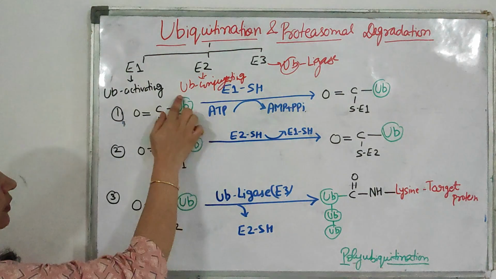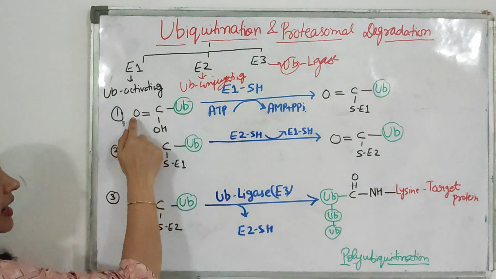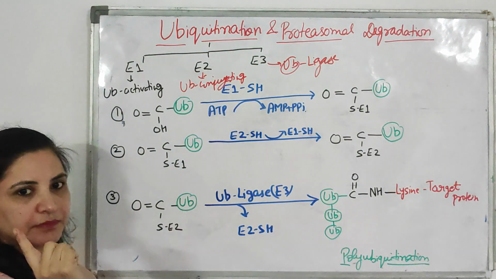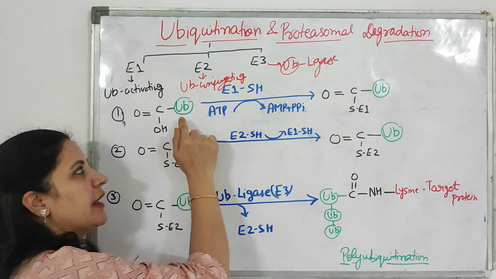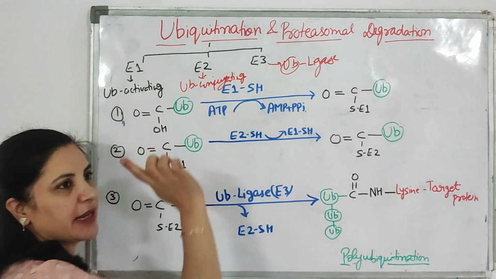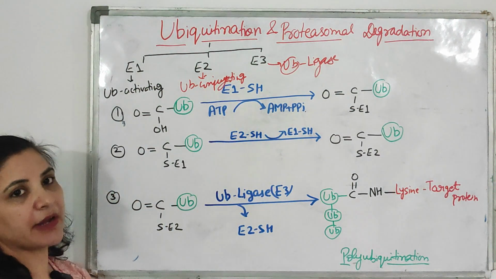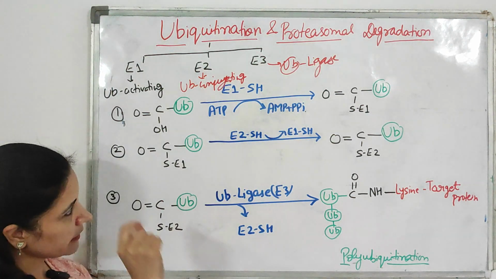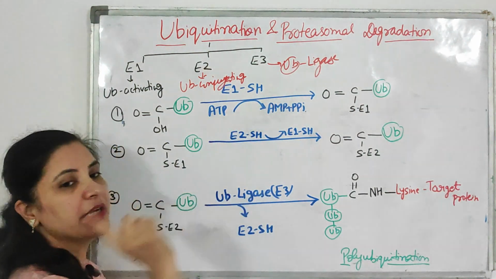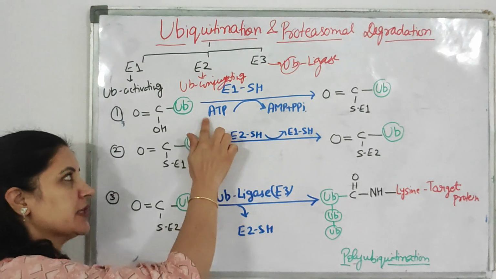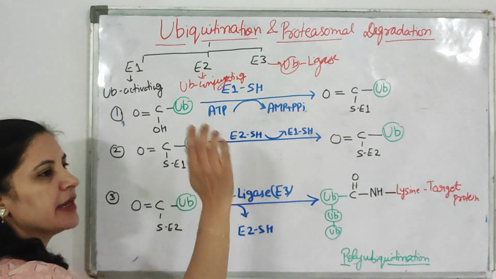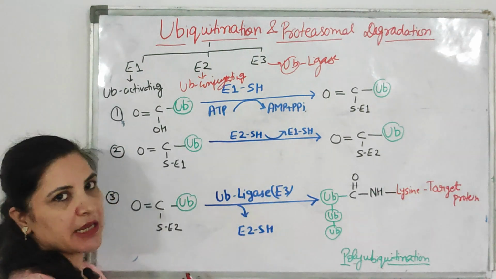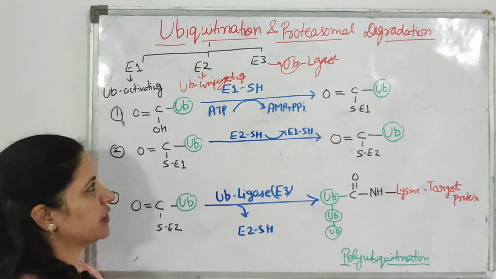Then what happens? Suppose this is the structure of ubiquitin and this is the carboxylic end of this ubiquitin. First, this E1 enzyme, the ubiquitin activating enzyme, will come, and this is an energy dependent process. In this process ATP is required. Okay, energy dependent. That's why ATP will provide the energy for this process of ubiquitin activation.